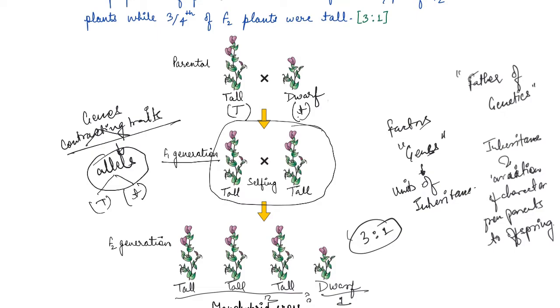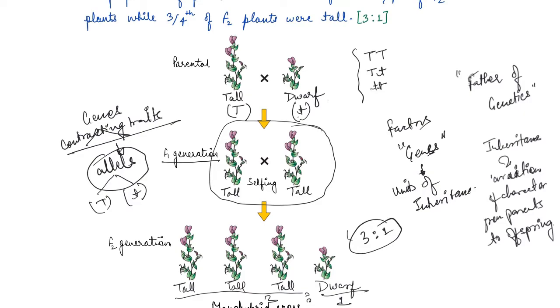Now in plants, the pair of alleles for height would be either both tall, one tall and one dwarf, or both dwarf alleles, right? So remember that this will always be the allelic pair of genes for height.